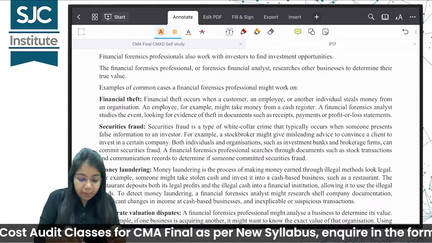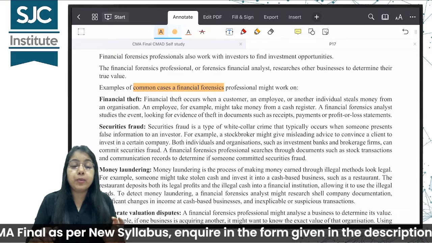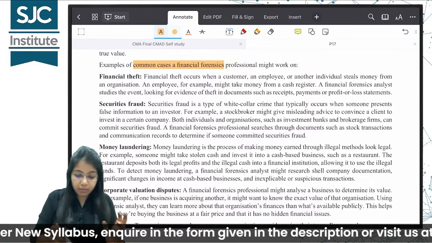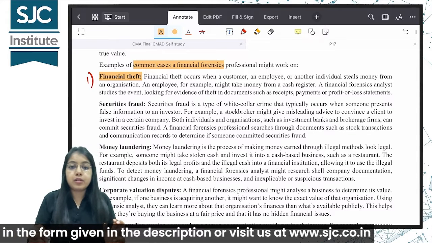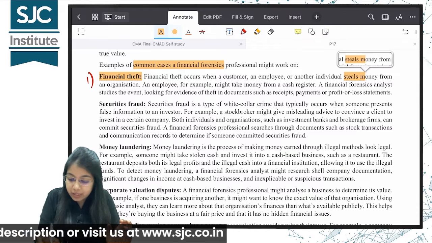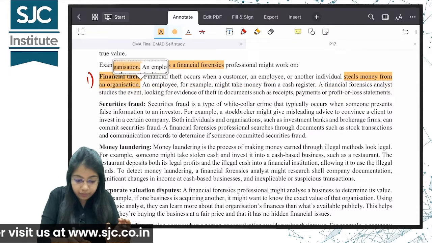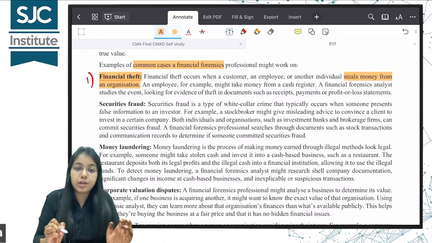Examples of common cases of financial forensics that we might have to work on: number one is financial theft. It is when a customer, an employee, or another individual steals money from an organization. Very easy. For example, an employee might take money from a cash register.